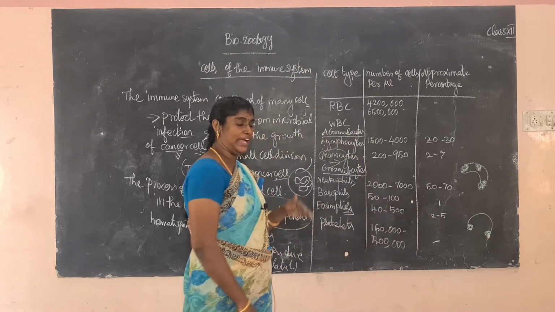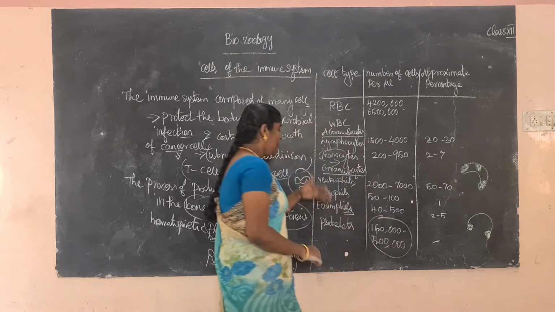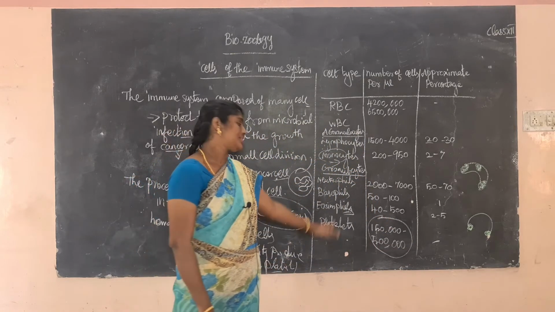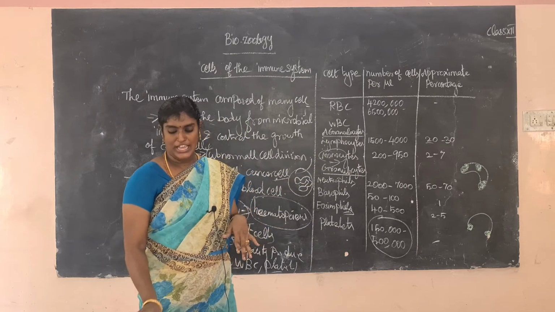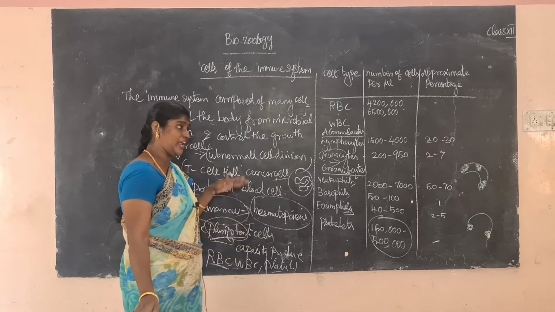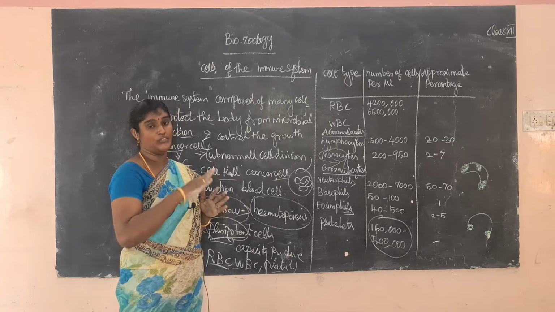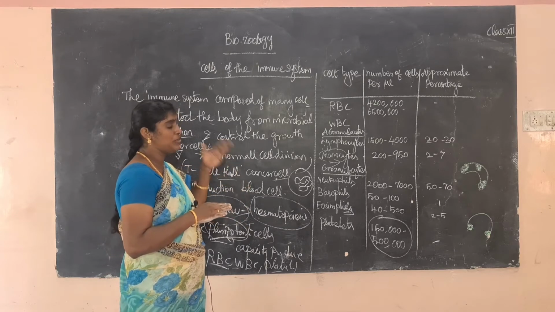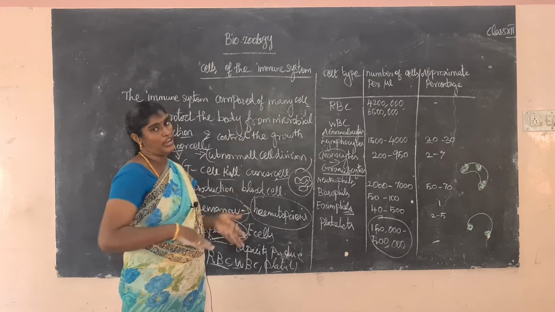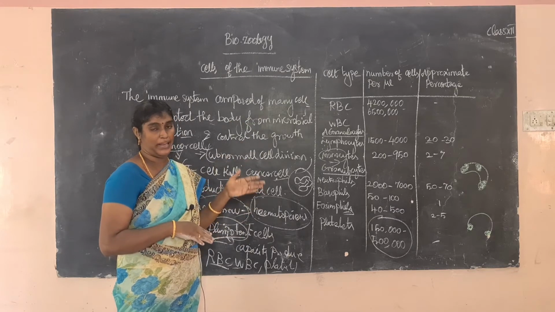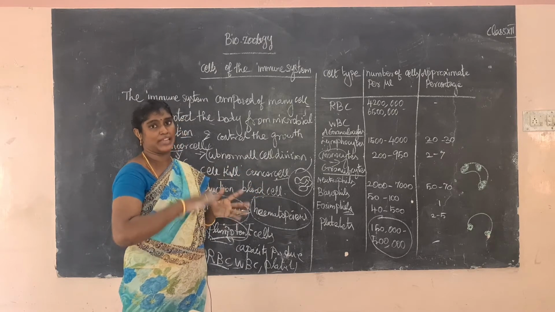Next, the platelets in blood. Platelets are more in our blood compared to neutrophil, basophil and eosinophil. These are the important blood cells present in our blood. Not only these cells, T cells and B cells are also involved in the immune system and immune function. Other than T cells and B cells, WBC, RBC and platelets are also involved in the defense mechanism.